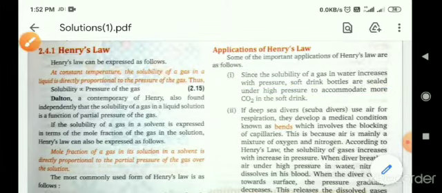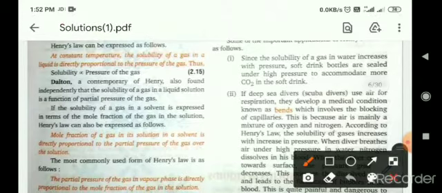And for deep sea divers, that means scuba divers, when going down into the sea, the pressure increases, and due to which the dissolution of gas in the blood becomes high. When these divers come out of the sea, the release of this gas from the blood becomes faster, and due to which a medical condition known as the bends is created in our veins and capillaries.